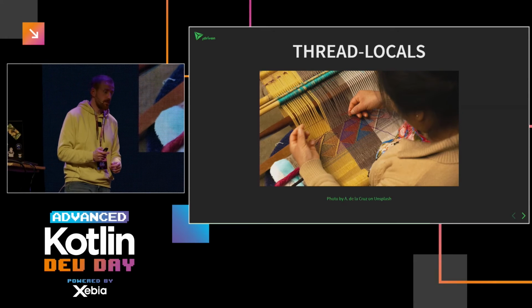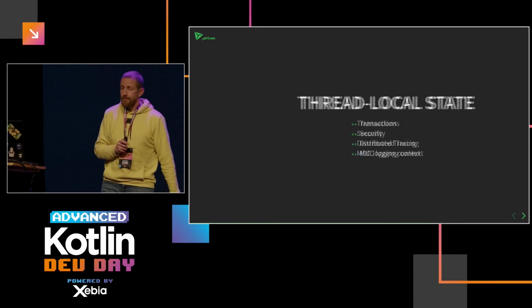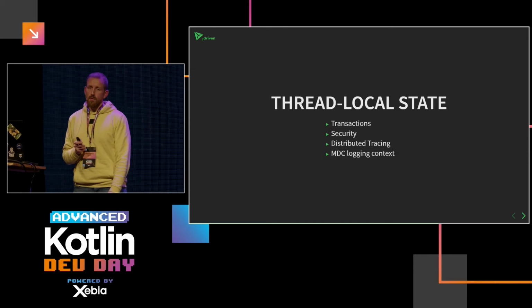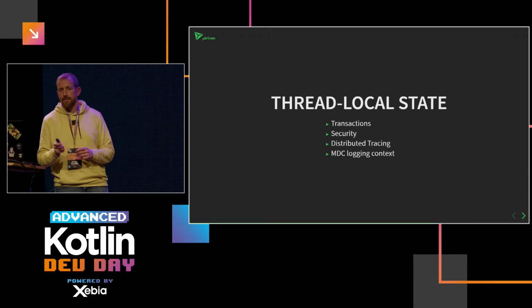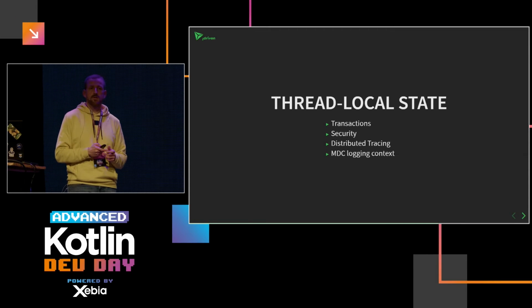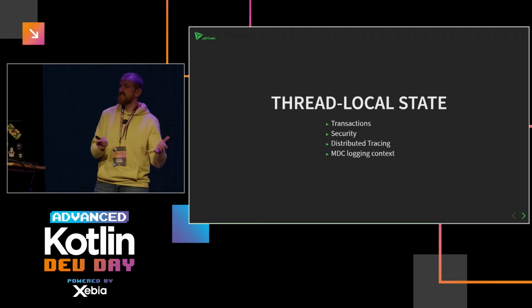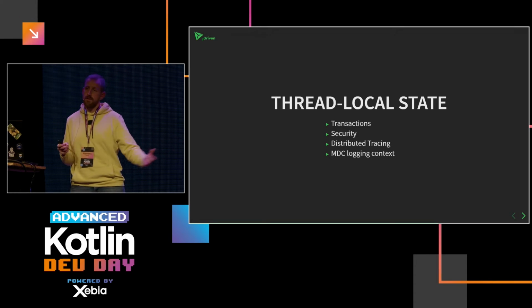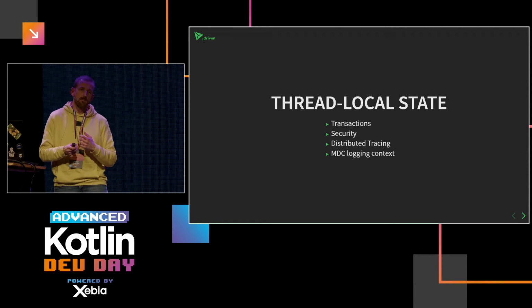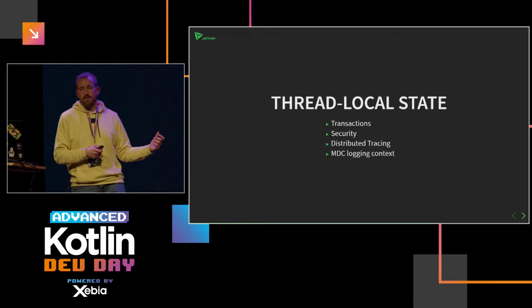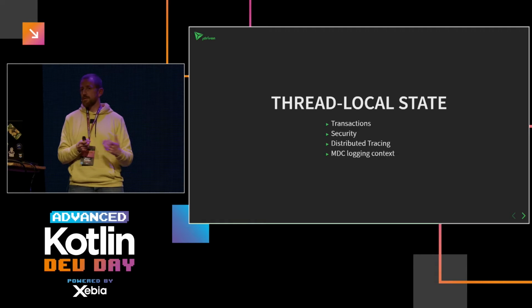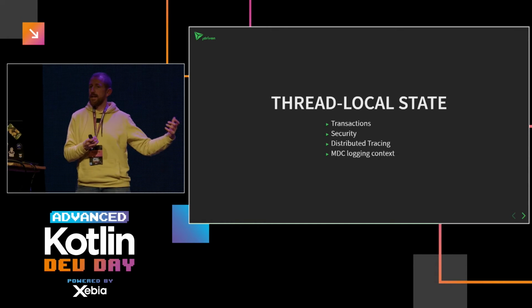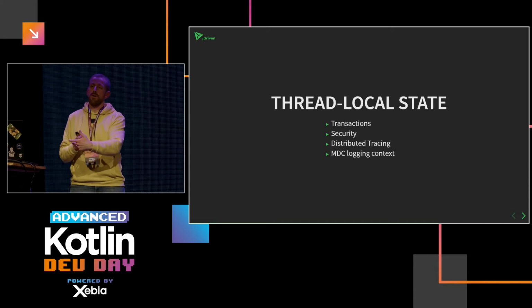ThreadLocals. ThreadLocals? Yes, ThreadLocals. For the people doing enterprise Java or Kotlin development, they know that a lot of the frameworks use ThreadLocals to store some state during handling of a request coming from clients. So, for example, the current transaction, some information about security, something with distributed tracing, some logging context, etc. It uses ThreadLocals because basically every request is handled on its own thread.